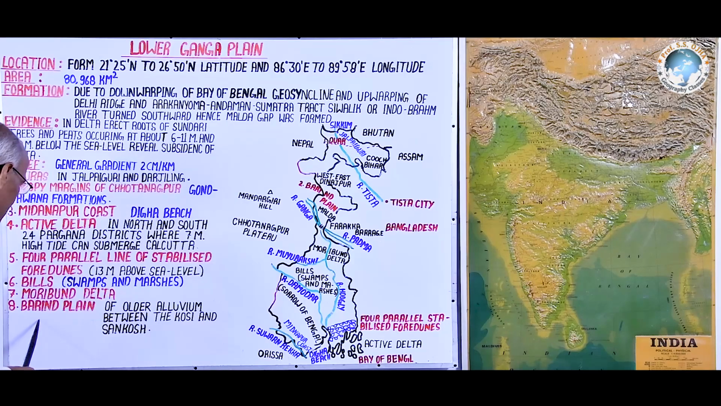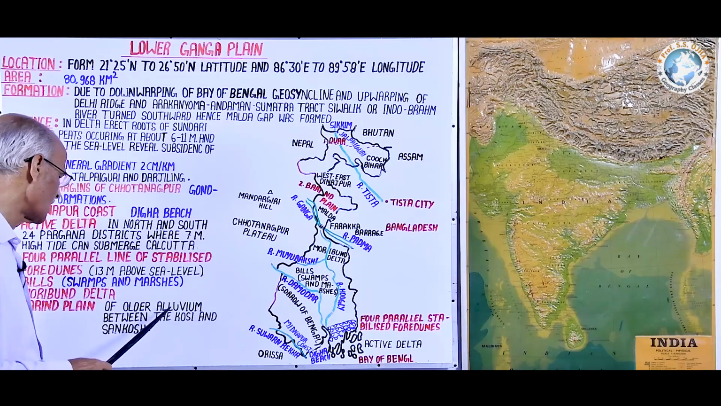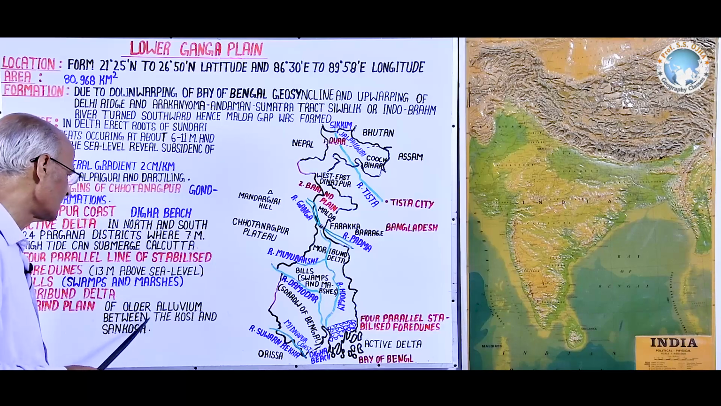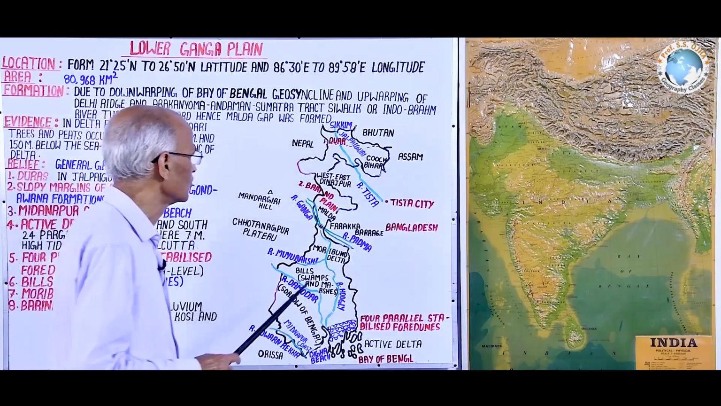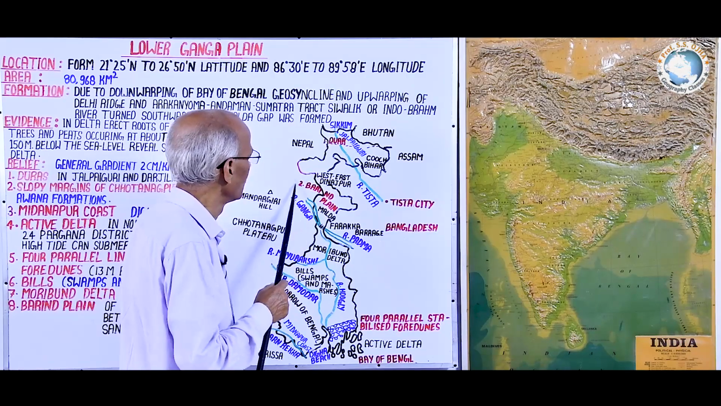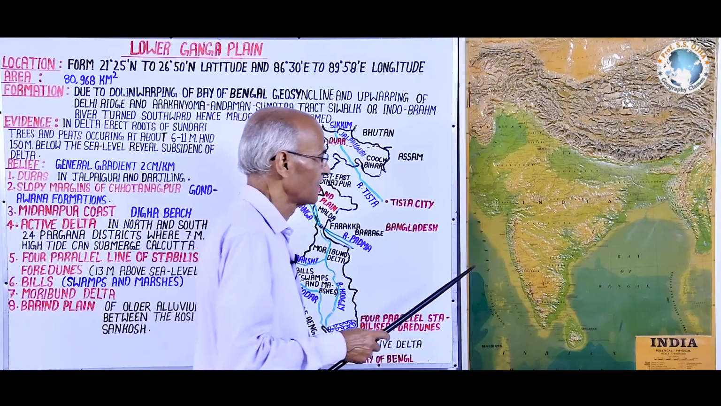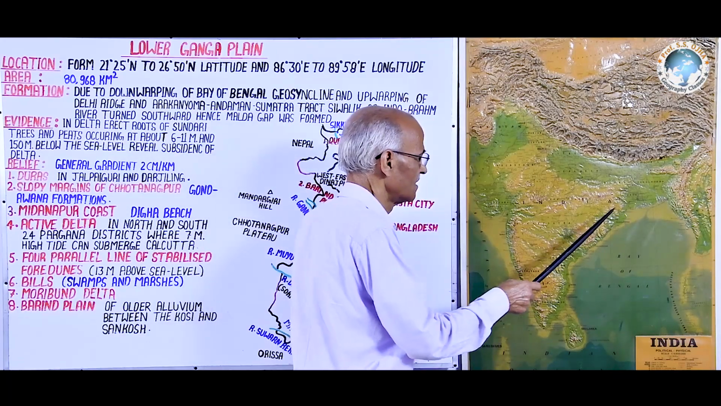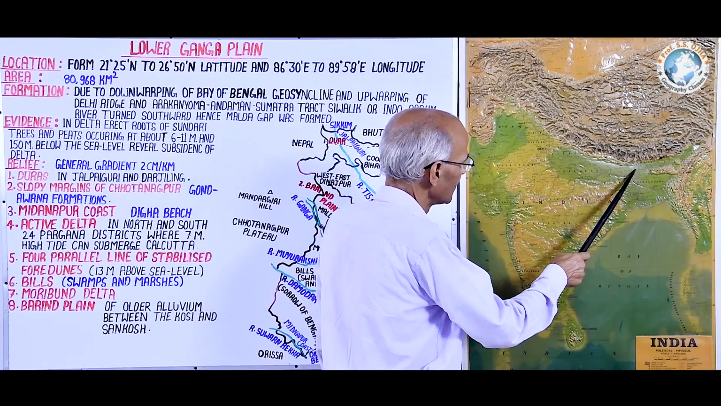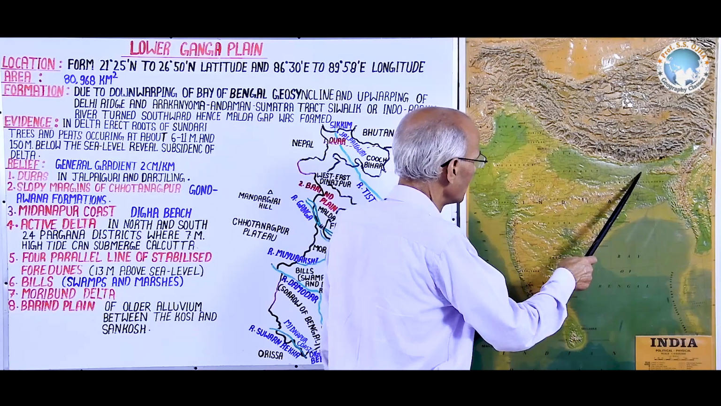Now, next is the Barind Plain. Barind Plain is made up of older alluvium, not newer alluvium, and it is located between the Kosi and the Sankosh river. It is here, the Barind Plain. It is made up of older alluvium. Here in the south it is newer alluvium, the newer alluvium of this year is found here, but in the geological past this was newer, while today it is solidified and has become older.